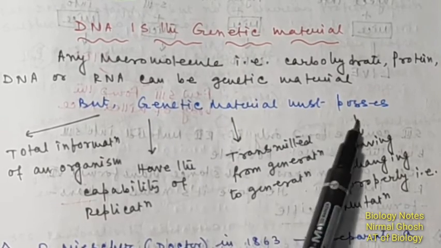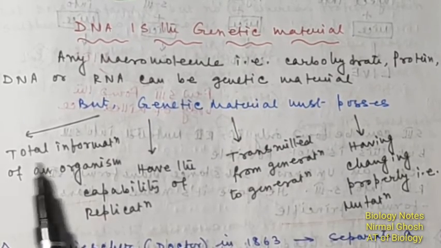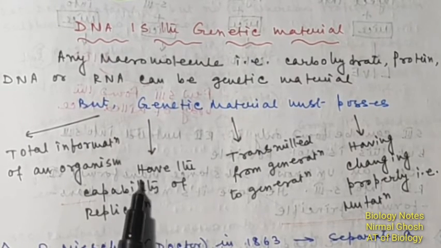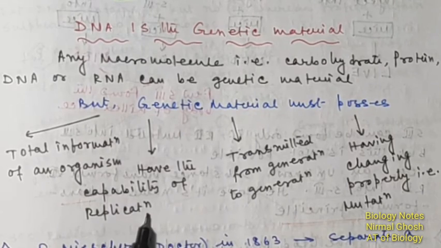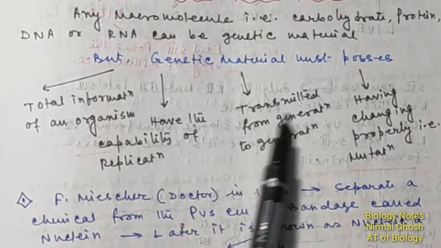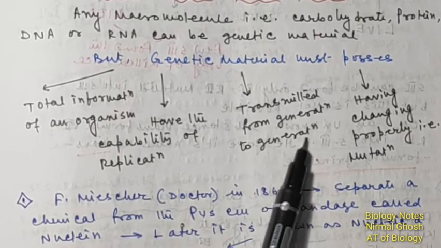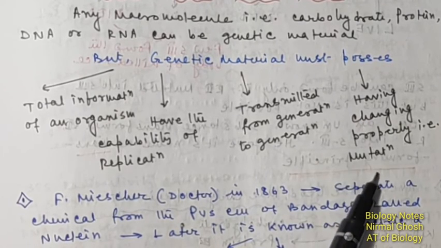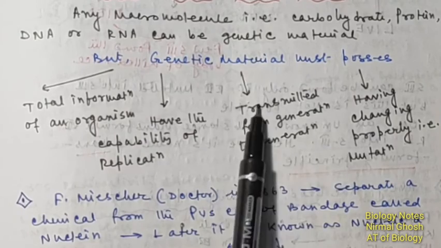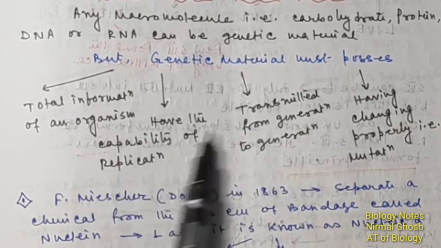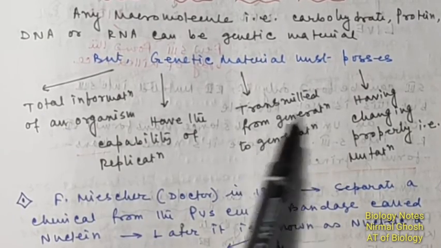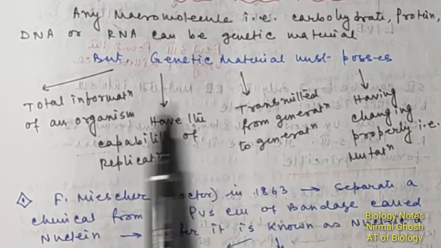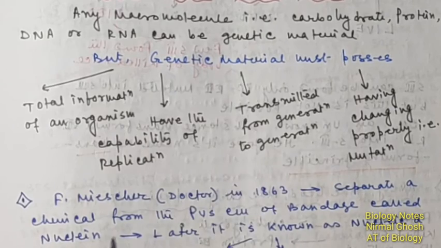And the genetic material must possess the following properties. The total information of an organism resides in the genetic material, and the genetic material has the capability of replication, can be transmitted from generation to generation, and has the property of changing, that is, mutation. So the macromolecule which follows these properties is known as the genetic material, and the DNA actually follows all of these properties, so the DNA is the genetic material.